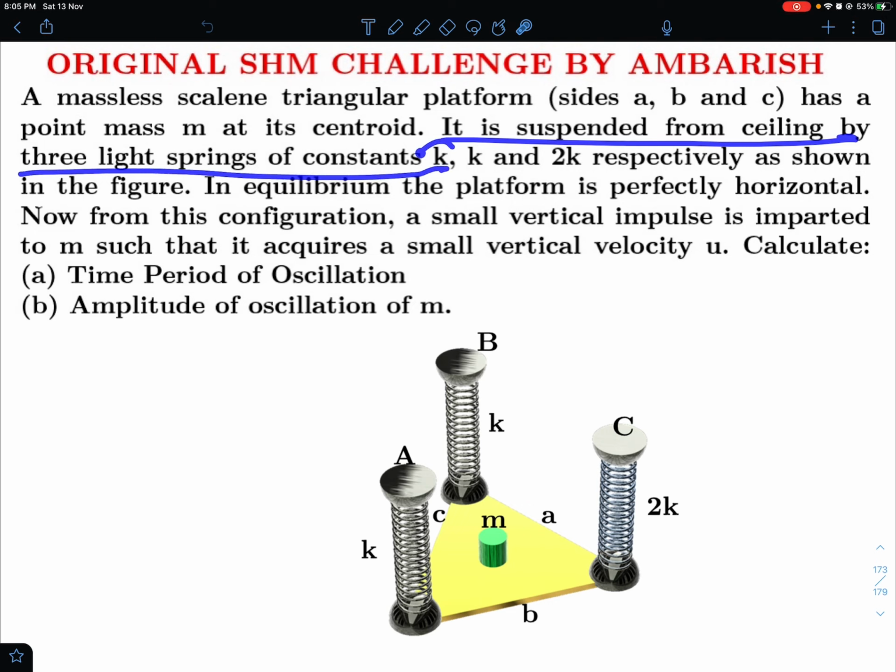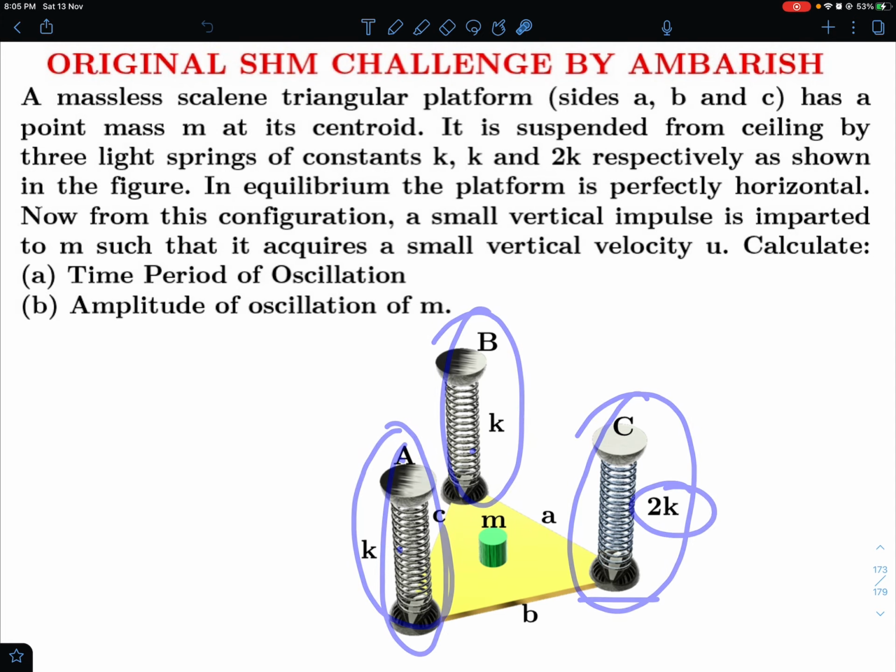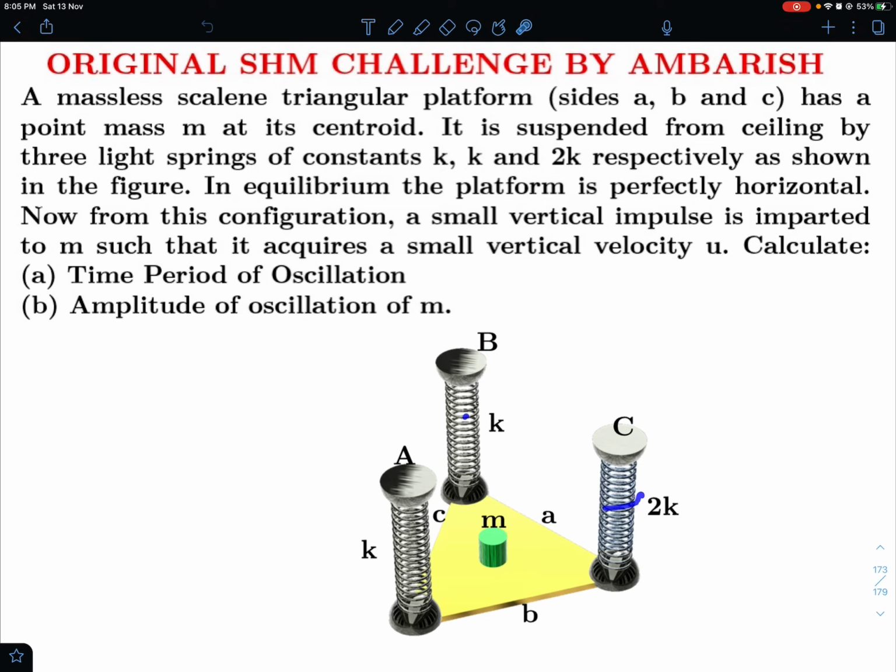Okay, it is suspended from ceiling by three light springs of constant k, k and 2k respectively. So this spring, you can call it spring A. It has spring constant k. This one also has got a spring constant k, and this spring C has got a spring constant 2k. Slightly bluish one, and the other two gray ones are having spring constant k. And the sides of the scalene triangle are given as this is A and this is B and this is C.